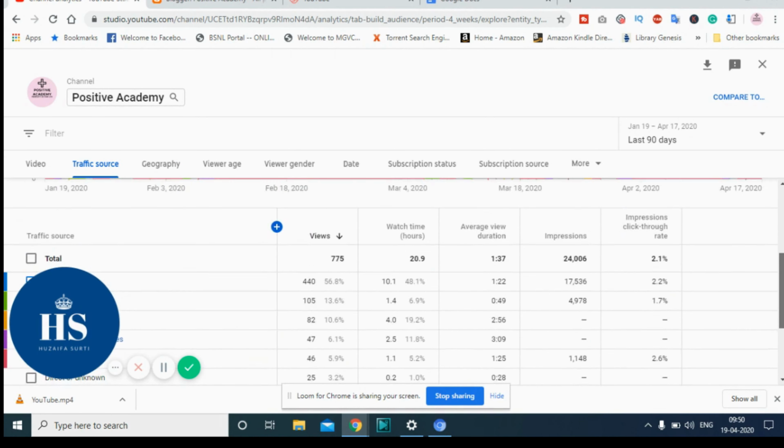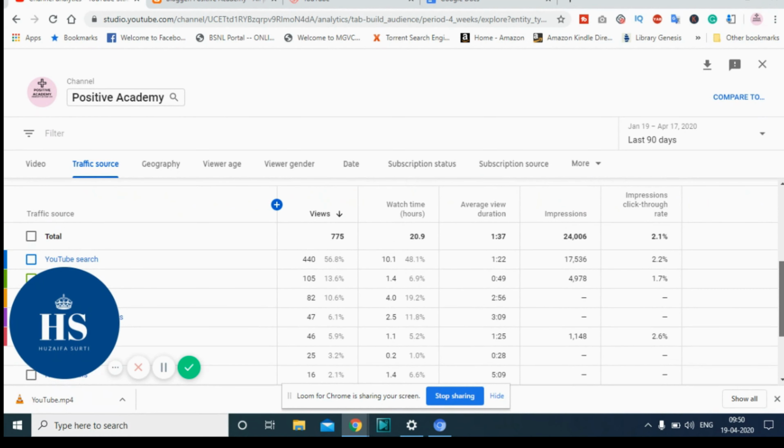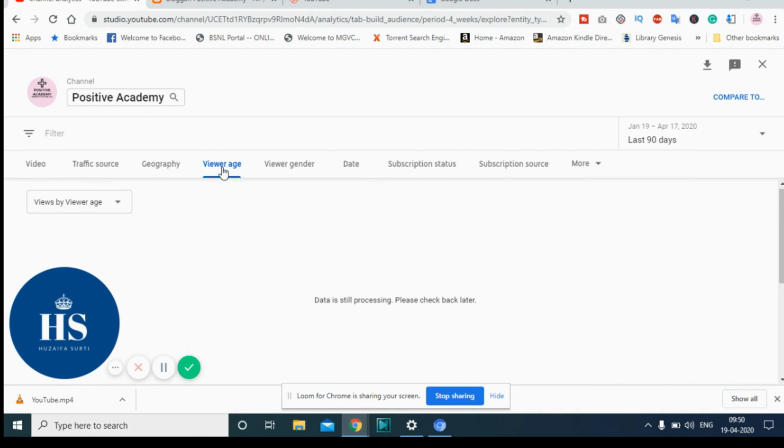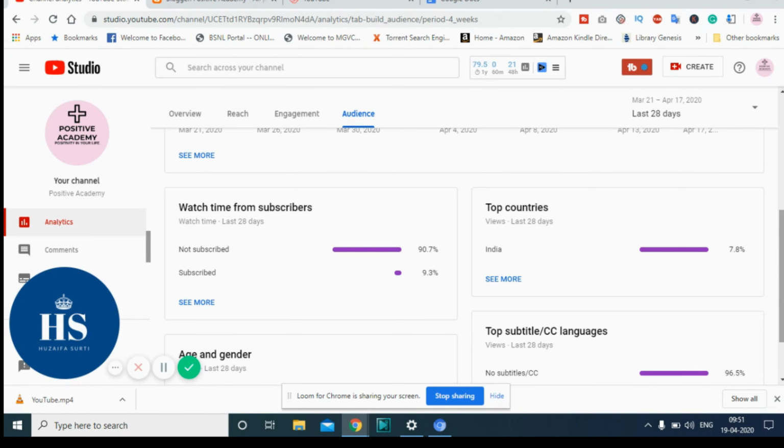So see, these are some of the statistics which you can see. YouTube search is the maximum, 56.8. I am not able to see age and all that, I don't know, it is not yet appearing. Gender I am also not able to see, right? Here you can see all the details. This is the first time I am sharing this type of video. I have not done any video like this before.